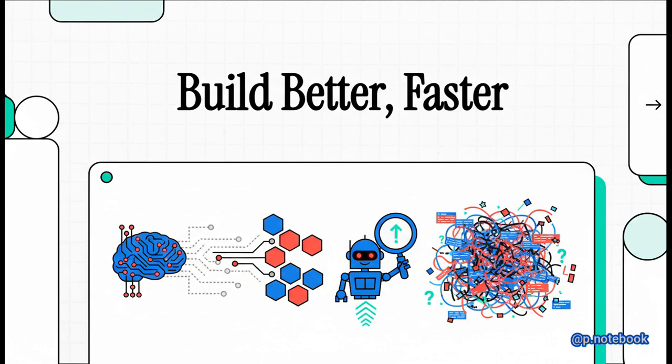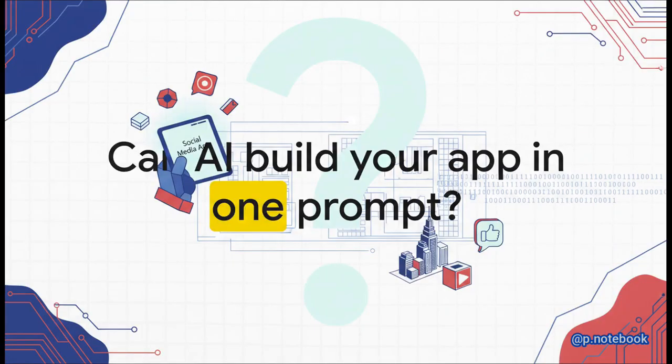It's all about changing how you think, less magic wand and more architect's blueprint. Ready? Let's get started. So this is the big question, isn't it? The dream of just typing, build me a social media app, and having this perfect, ready-to-go product magically appear. It's a super tempting thought, for sure. But as we're about to see, it's just not the most effective way to use these incredible tools.